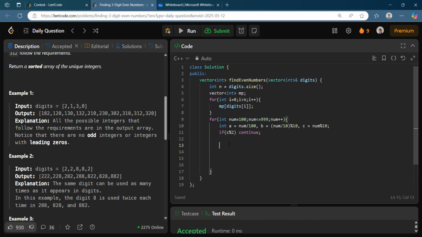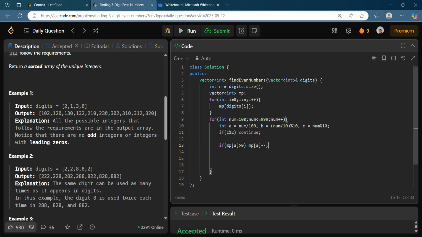So after continue, you can go ahead with checking the criteria: if map of A is greater than 0, whether A is present in the map or not, then you need to do map of A minus minus. You need to reduce the frequency because B can be equal to A also, right?